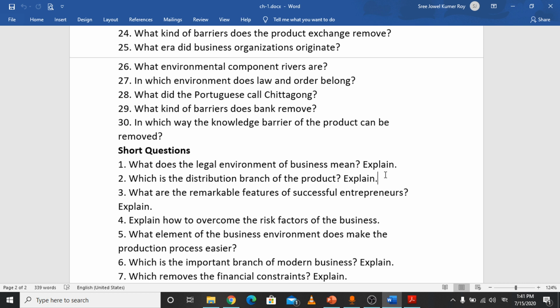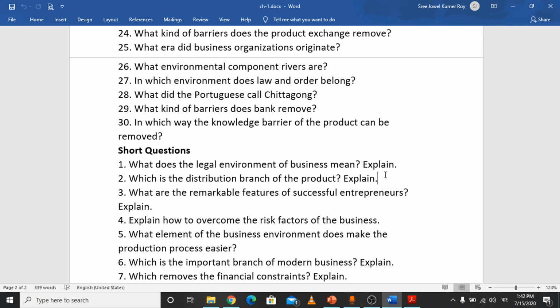So in between these activities, that means delivering the raw materials to manufacturers, and delivering the final goods from manufacturers to consumers, there are several functions that should be done by commerce.